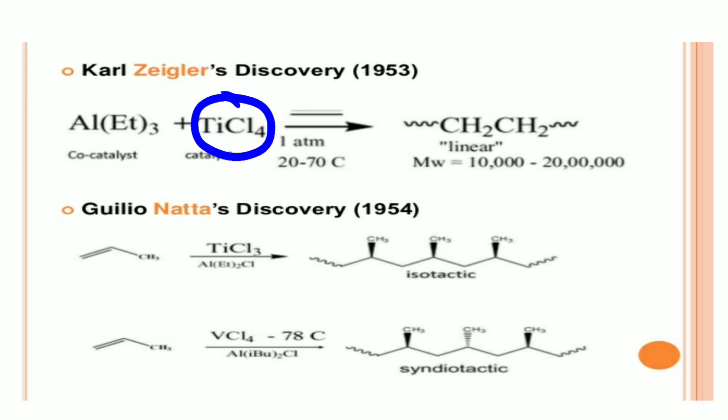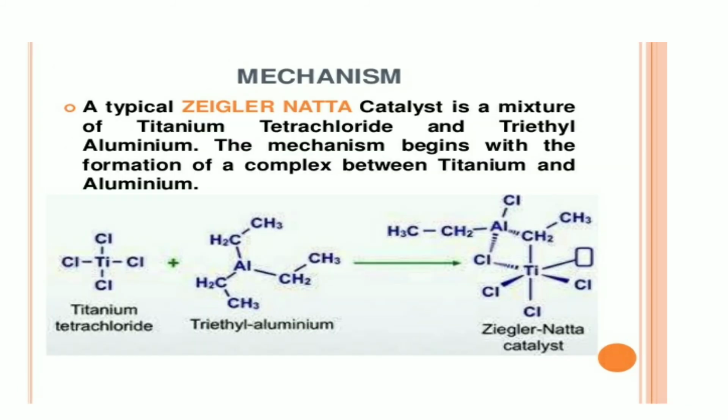Next is Natta, who modified this catalyst in 1954. According to Natta, this alkene reacts with TiCl3 in presence of AlEt2Cl and gets converted to different types of polyalkenes. Here you can see this is the isotactic one, and this is the syndiotactic one. The meaning of these words we will learn afterward. Let us see the mechanism of this.